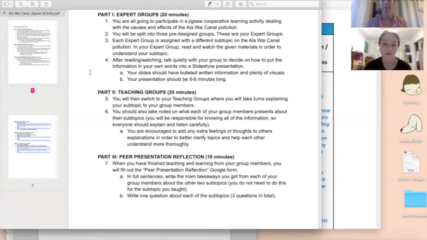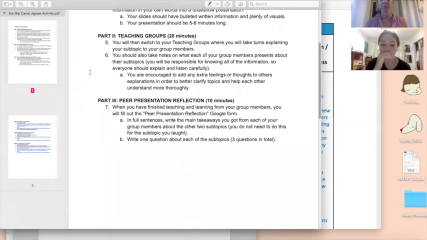The teacher will remind them that their slide should have bulleted information that's in their own words and uses plenty of visuals. And the presentations aren't going to be too long, only 5 to 6 minutes each. Once that's done, we can move on to part 2, which is when students will be in their teaching groups.